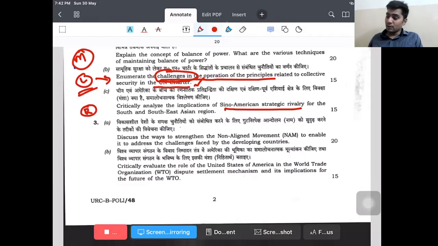I am telling you again, the answer has certain other dimensions, not just the liberal or realist dimensions, because whenever we are reading about China, or whenever we are reading about America, we will come across these rivalries that exist in the state. But as they are asking us to critically analyze, they are not asking someone else, but we are the persons who have to critically analyze. That doesn't mean that we are giving our assumptions there.